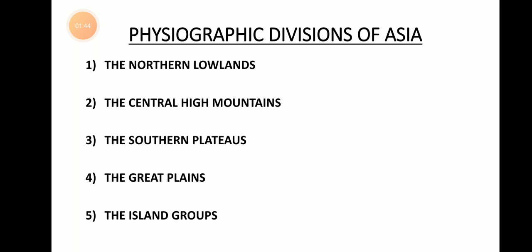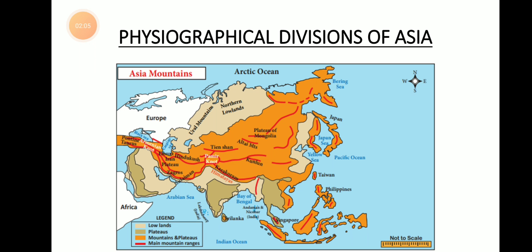So, children, before moving on to our next section, I request each and every one of you to open your textbook, and more specifically page number 146, so that when you look at the map, you can understand the lessons very clearly. I hope you all have opened page 146.